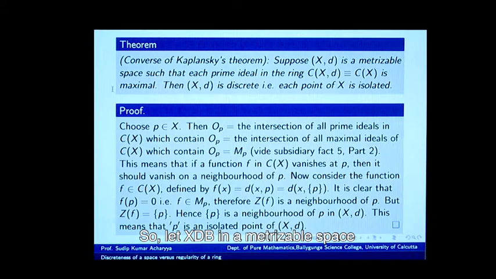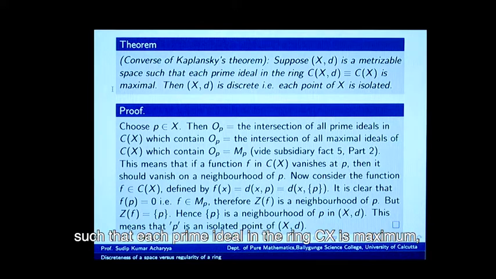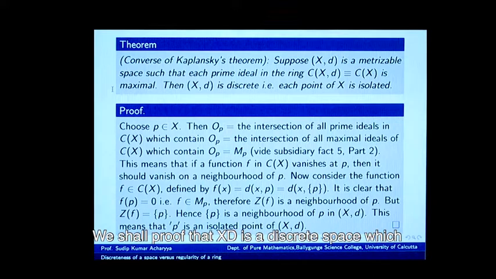So, let Xd be a metrizable space such that each prime ideal in the ring Cx is maximal, that is Cx is a von Neumann regular ring. We shall prove that Xd is a discrete space, which means that every point of X is isolated.